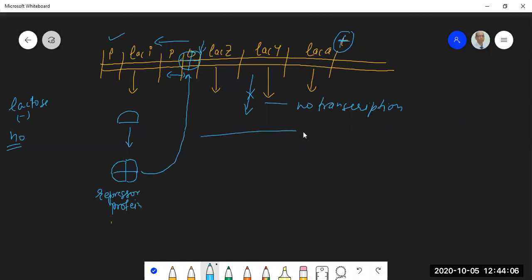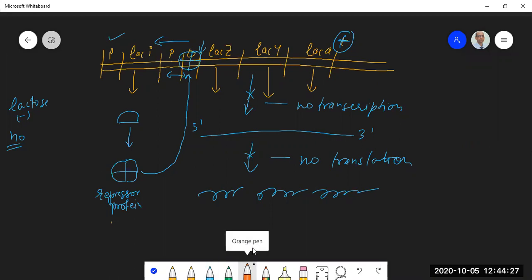No transcription means no messenger RNA will be formed, right? And since messenger RNA is not there, there will be no translation, means no protein synthesis will take place. So you will not have those three enzymes.